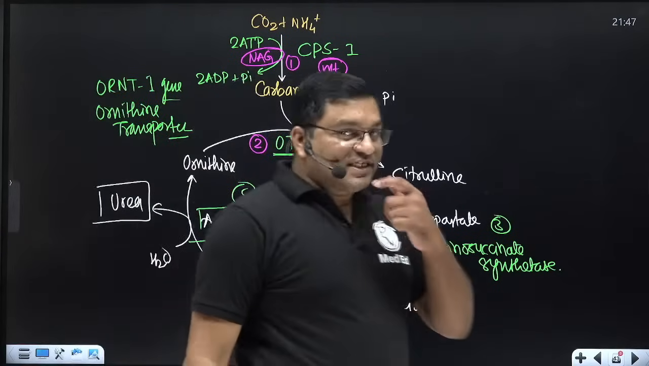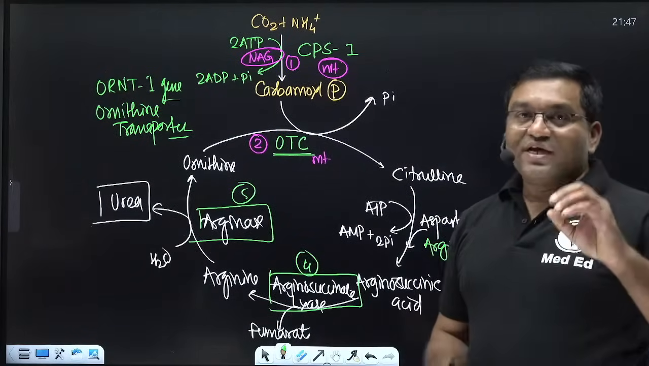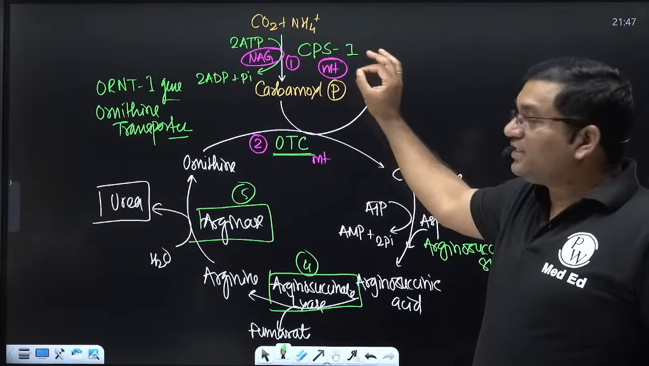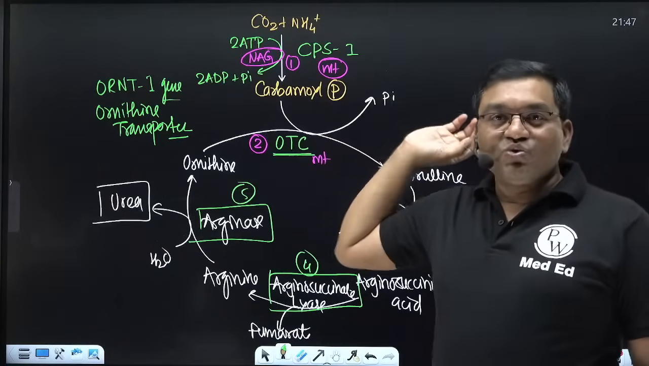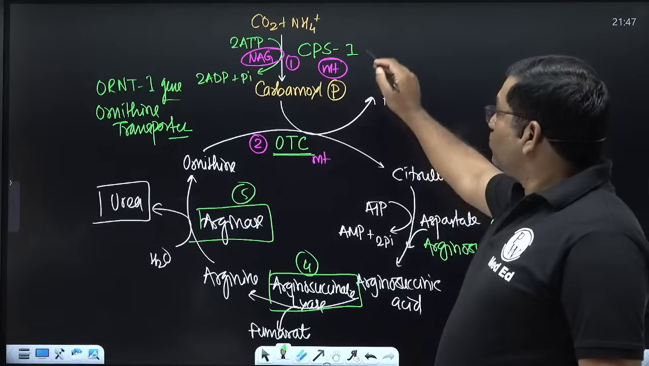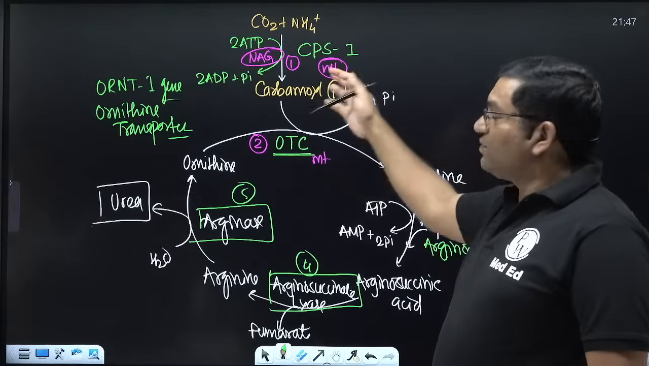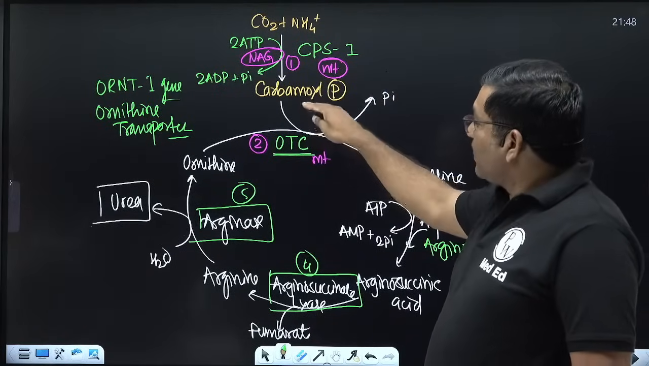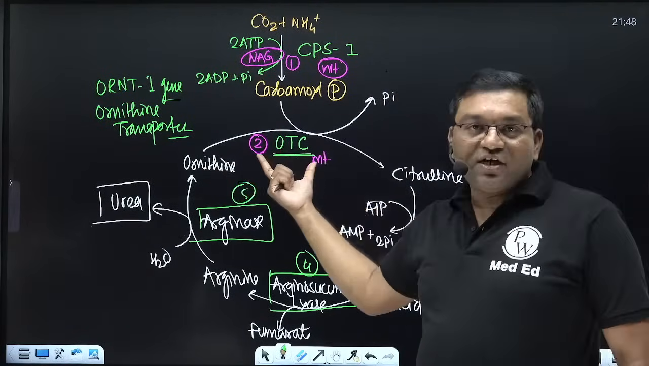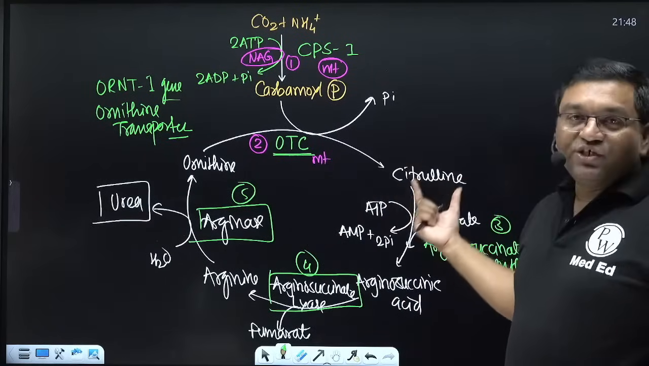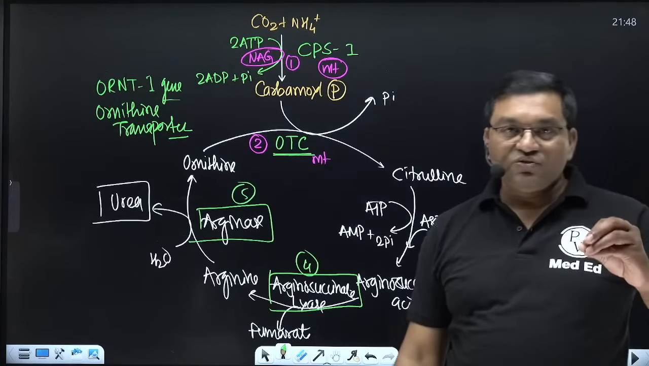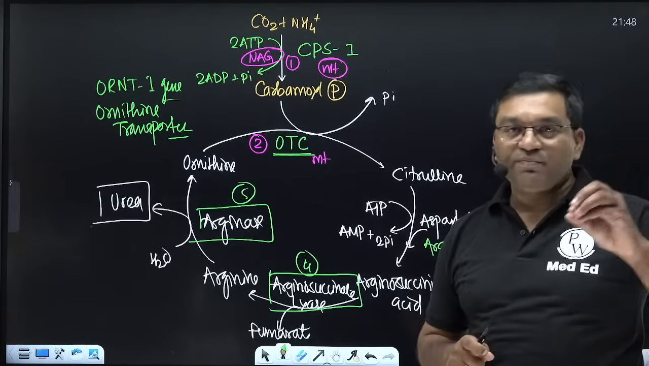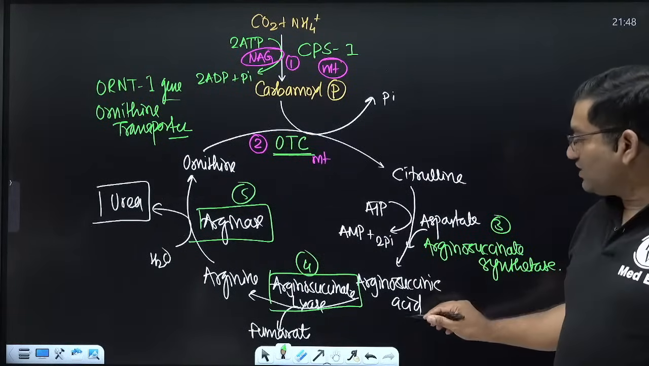Okay, so five enzymes, five steps. Activator is N-acetyl glutamate. Rate limiting enzyme is carbamyl phosphate synthetase 1. Carbamyl phosphate synthetase 2 is involved in pyrimidine synthesis, and it is a cytosolic enzyme. This one is the mitochondrial enzyme. So CO2 plus NH4 combine to form carbamyl phosphate, which condenses with ornithine in the presence of ornithine transcarbamylase to form citrulline. Citrulline condenses with aspartate with the help of arginosuccinate synthetase, and there is utilization of two high energy phosphate bonds, equal to 2 ATP utilization. It is converted into arginosuccinic acid.